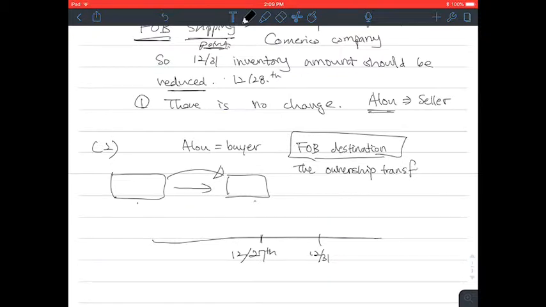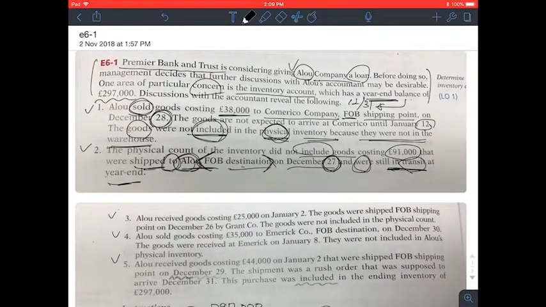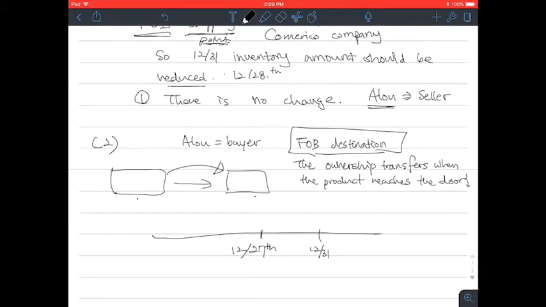You can see that it is still in transit.